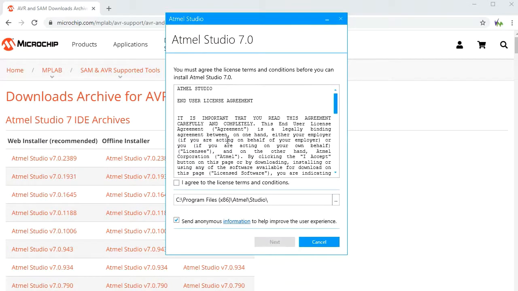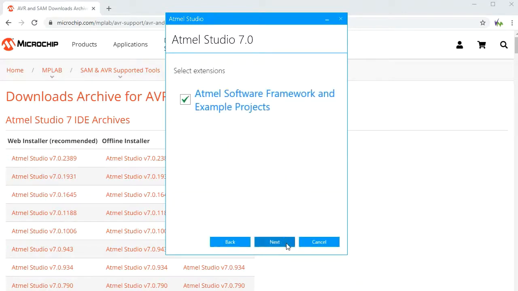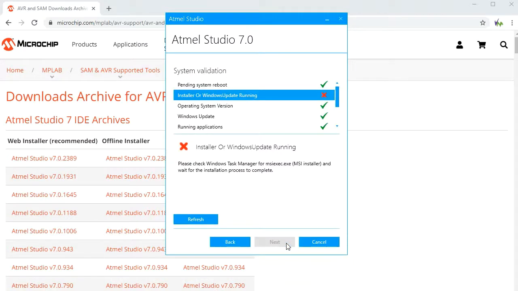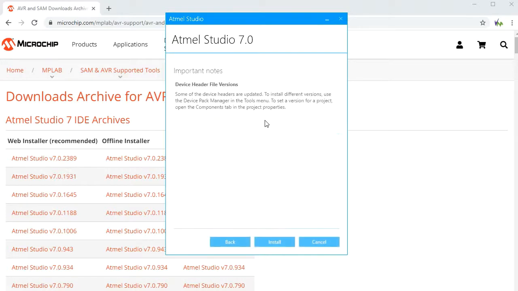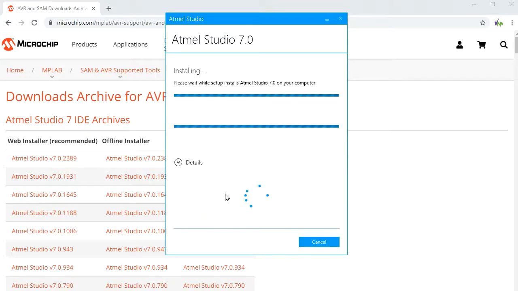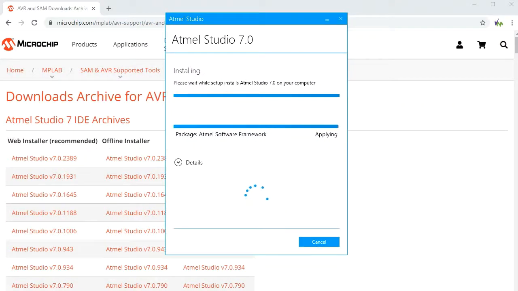So we have to agree to their terms and conditions and also ensure it's installed in the location you want. I'm going to install all architectures and extensions. Now I've already got an installer running apparently elsewhere, so in Task Manager just need to remove that and refresh. So this is just a driver installation node, so we'll carry on. Now it's been sped up, and there we go.